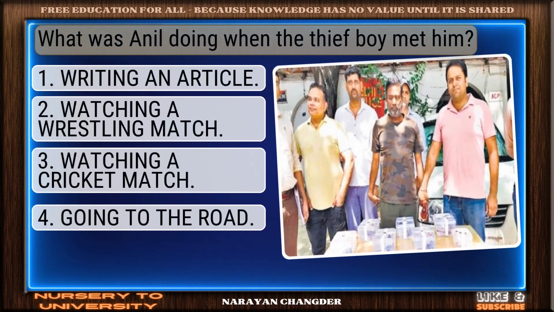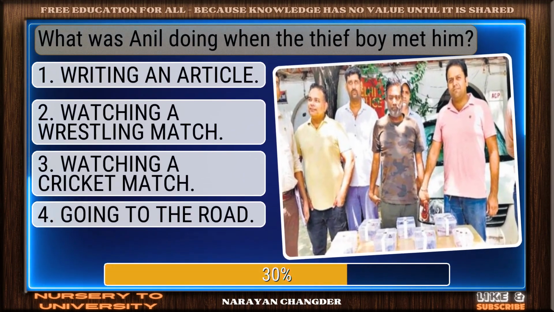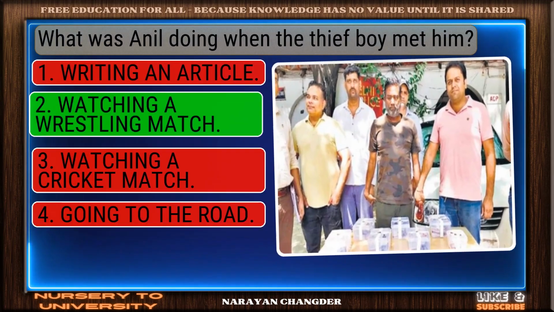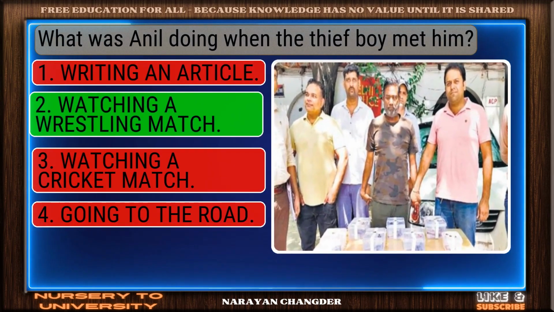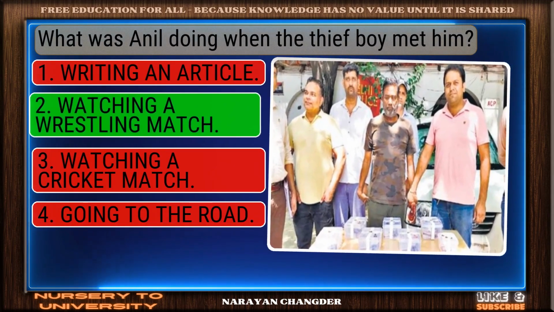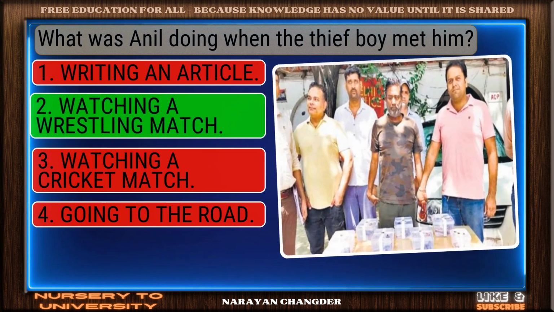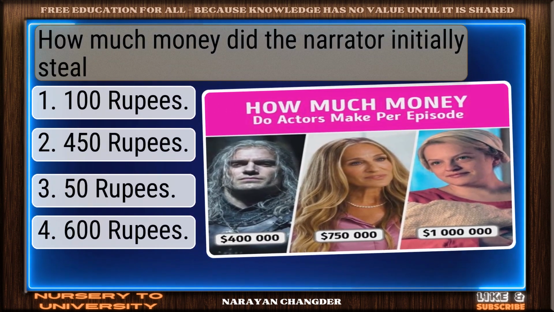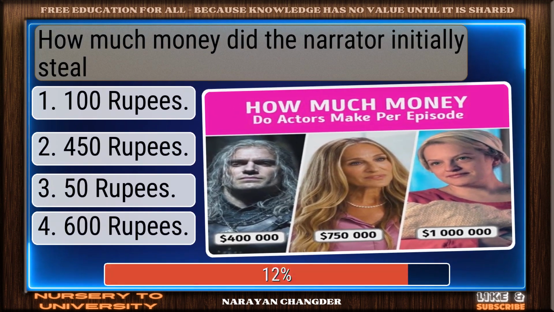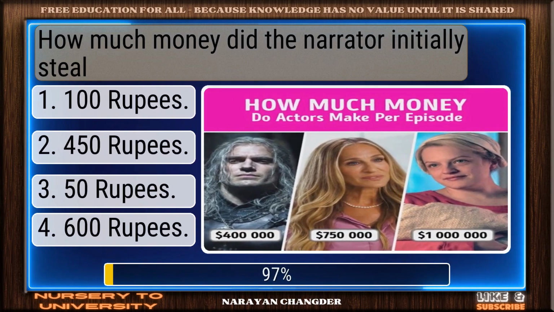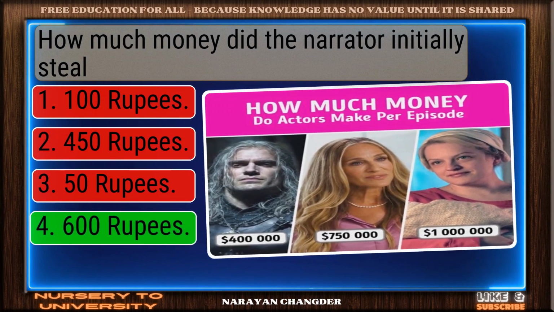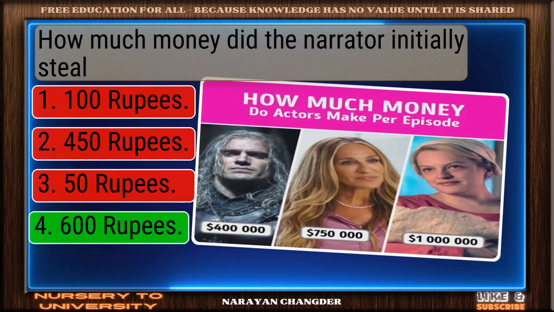What was Anil doing when the thief boy met him? Right choice. Watching a wrestling match is the best answer. How much money did the narrator initially steal? Well reasoned. 600 rupees is the correct choice.